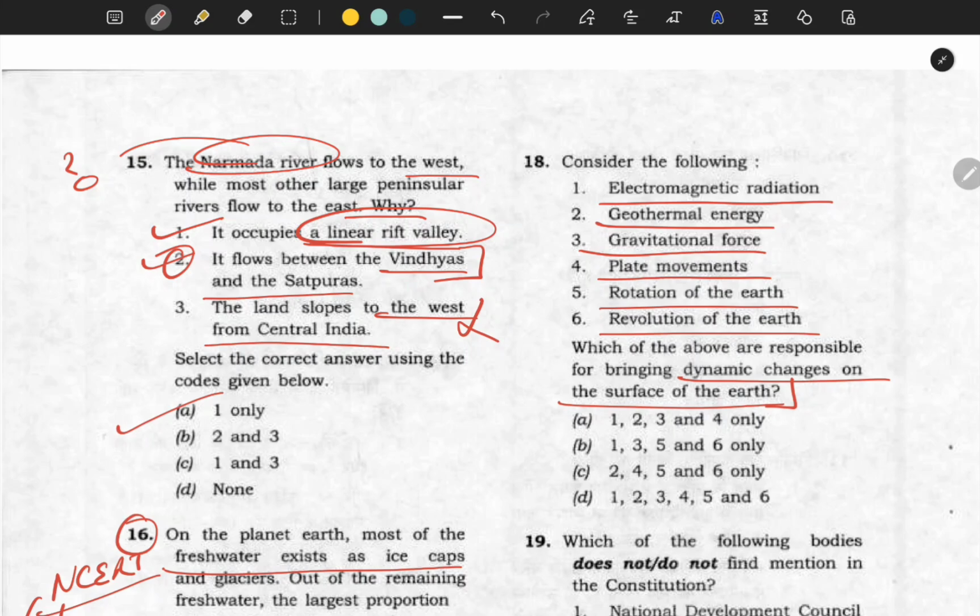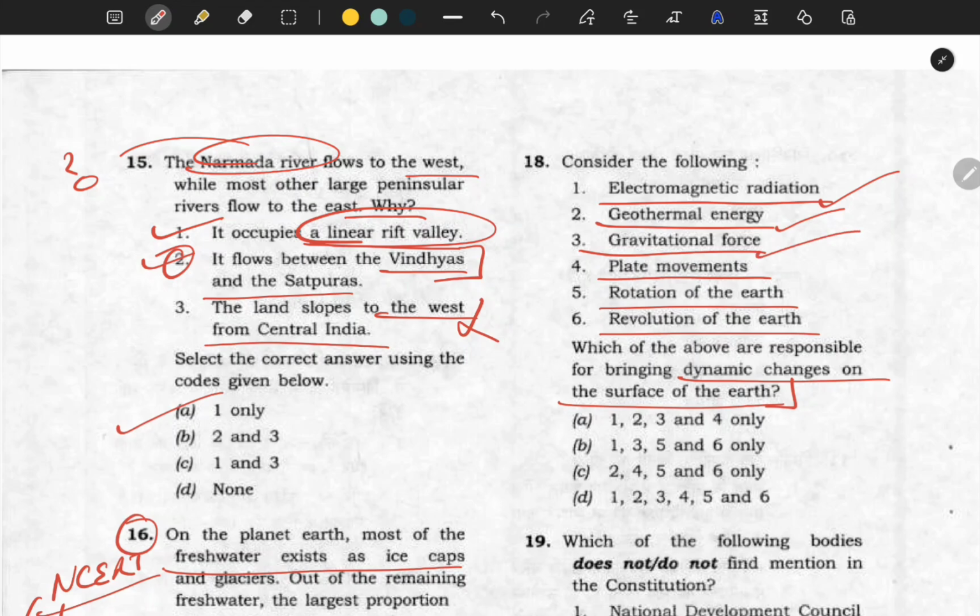So 1, 2, 3 and 4, 1, 3, 5 and 6, 2, 4, 5 and 6, 1, 2, 3, 4, 5 and 6. So electromagnetic radiation, dynamic change on the surface of the earth, it may be possible, yes, it is possible. Geothermal energy, yes, it can also bring the changes.